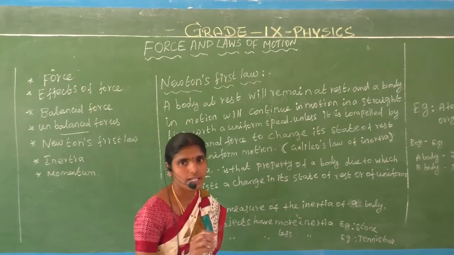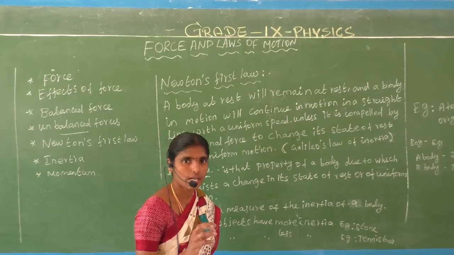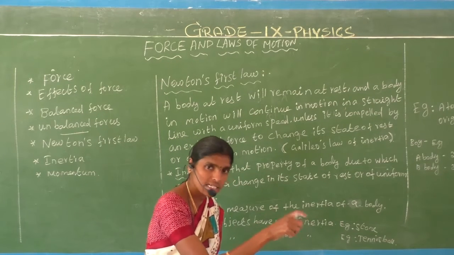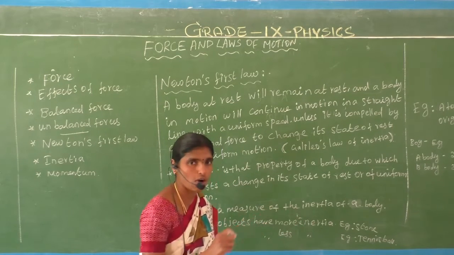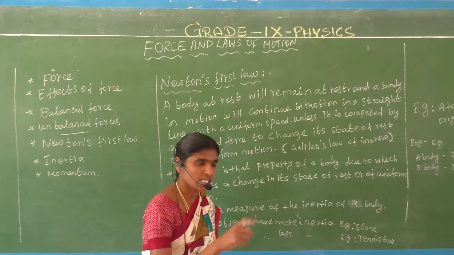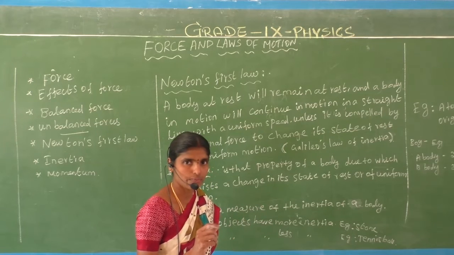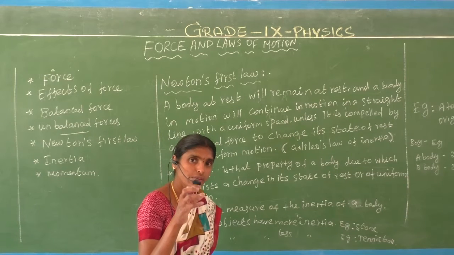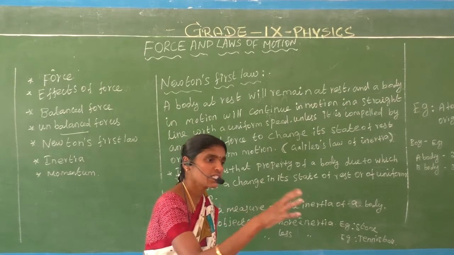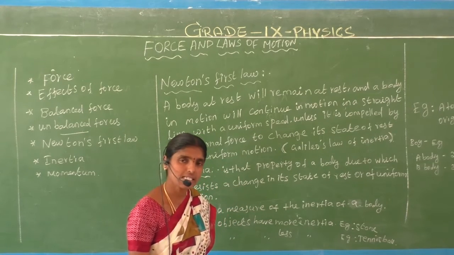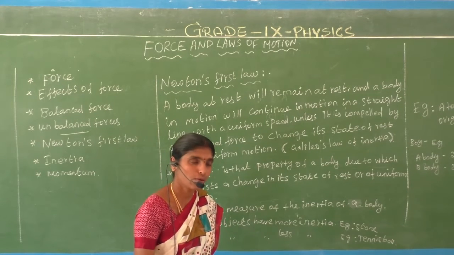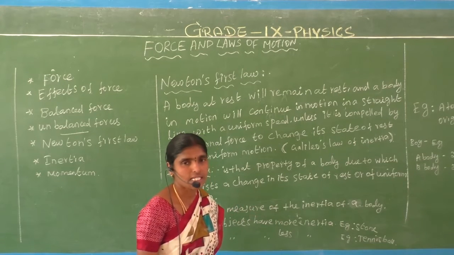What is the first effect? A force can move a stationary object. Stationary means the ball is at rest.